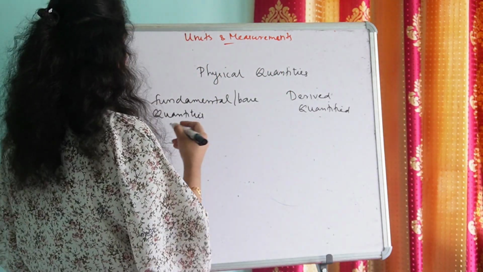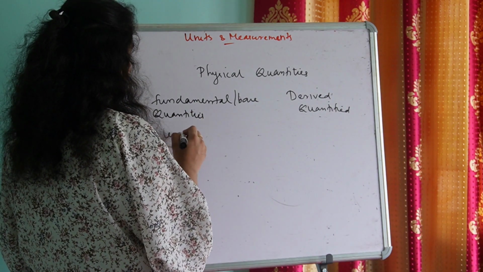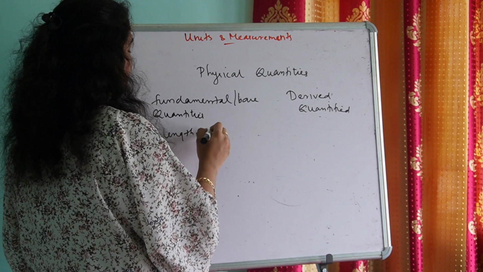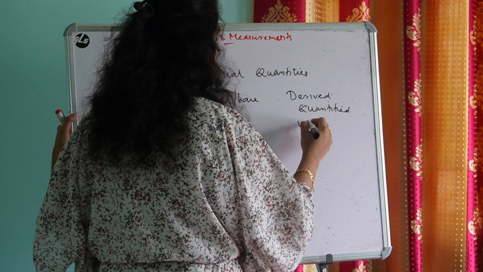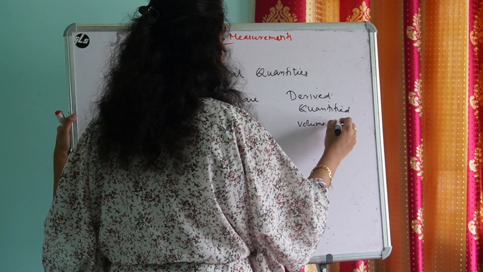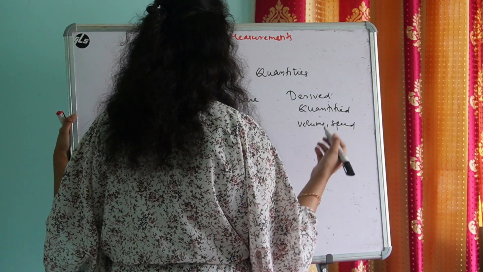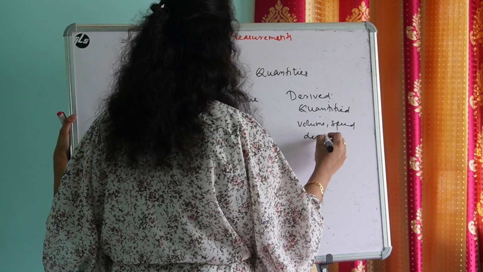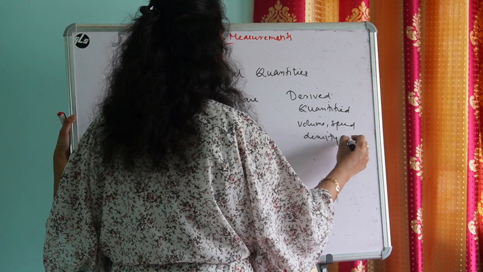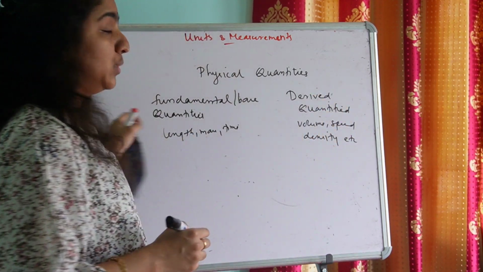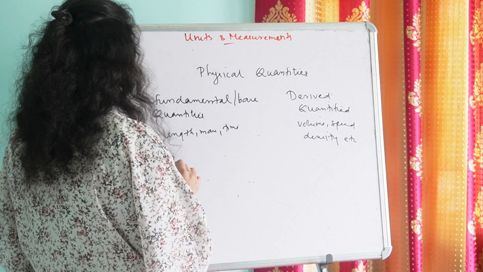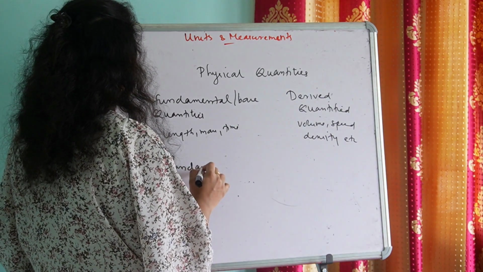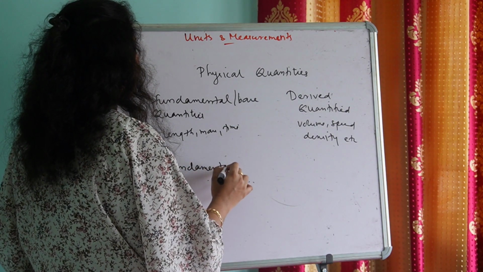So examples of fundamental quantities: length, mass, time, etc. Here volume, speed, or we can say density, etc. The units of fundamental quantities or base quantities are known as fundamental units or base units.